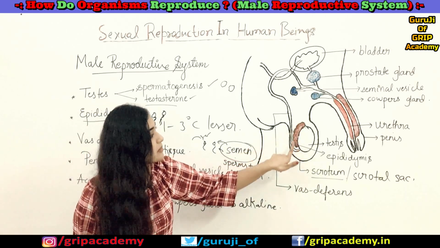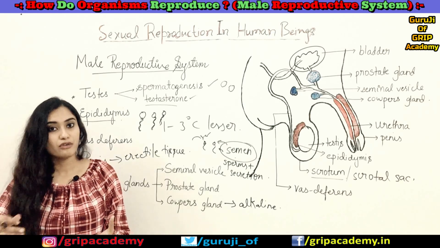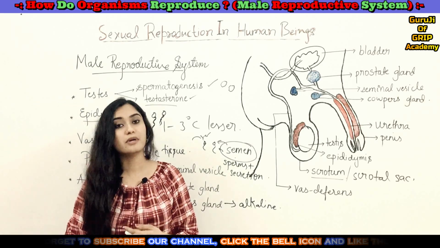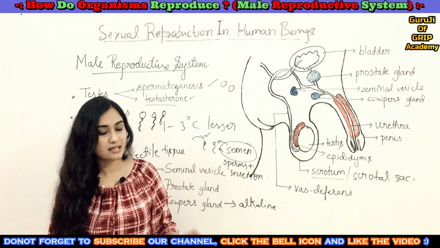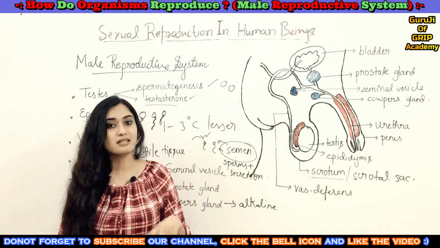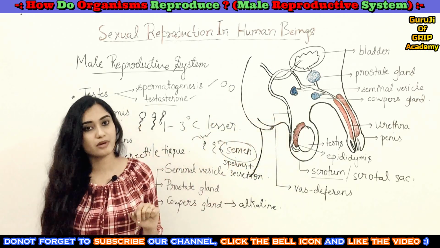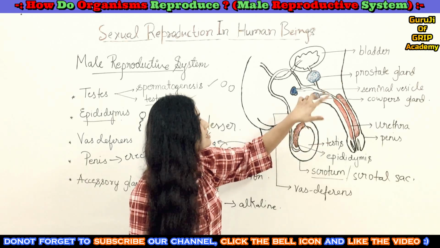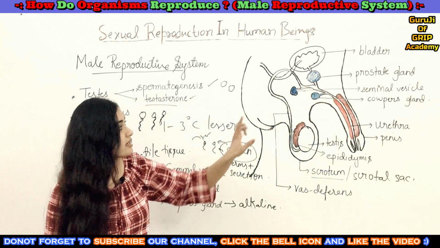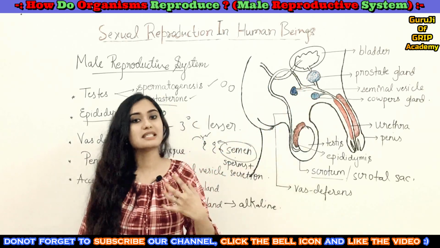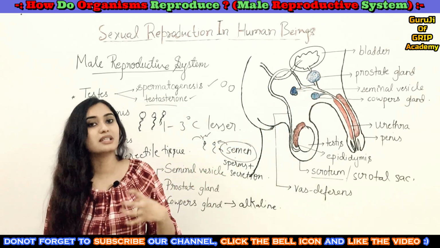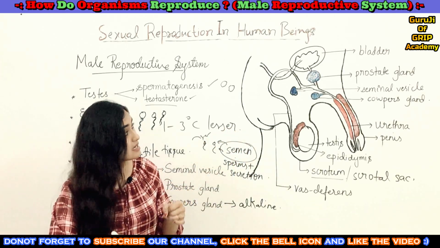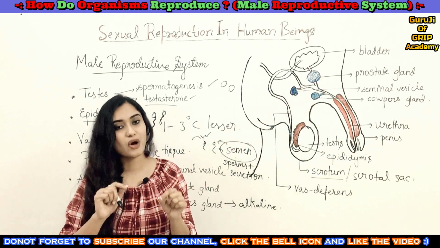Fine. And then you have the epididymis. It acts as a storage house for the produced sperms. They are kept until they get matured, and they also develop motility in this epididymis. And then this vas deferens acts as a transportation tube for the sperms. To these sperms, the secretion from the prostate and the seminal vesicle as well as from the Cowper's gland is added. The secretion from the prostate and seminal vesicle acts as nourishment for the sperms, and that combination of sperms plus the gland secretion, you call it semen.